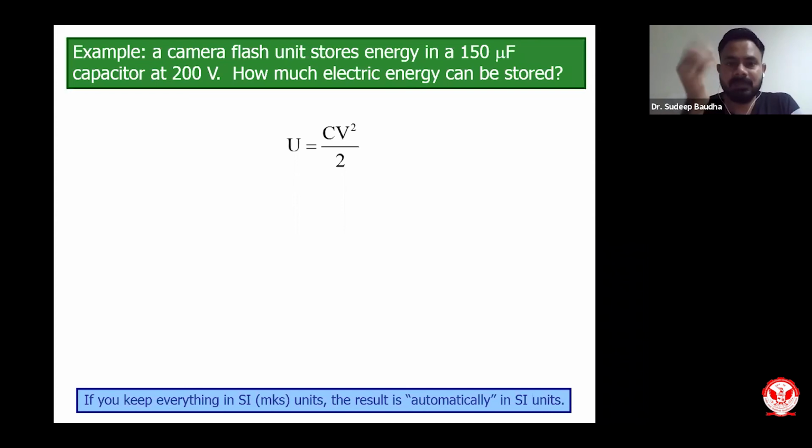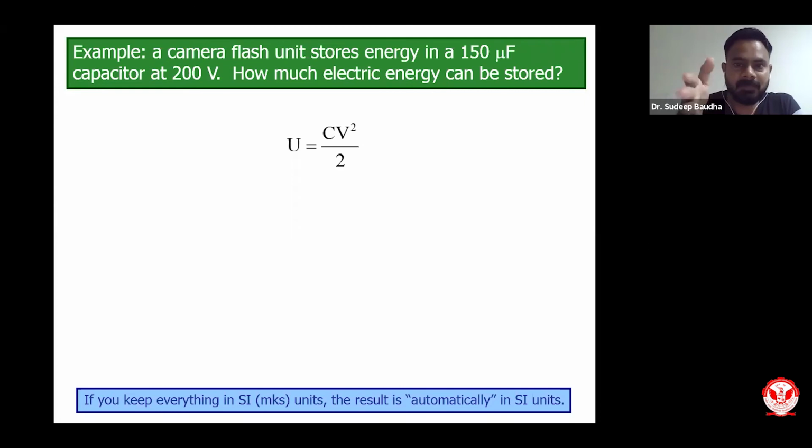So I will give a typical example, a very common example which we use in cameras. A camera flash unit stores energy. The unit stores energy in a 150 microfarad capacitor at 200 volts. How much electric energy can be stored?